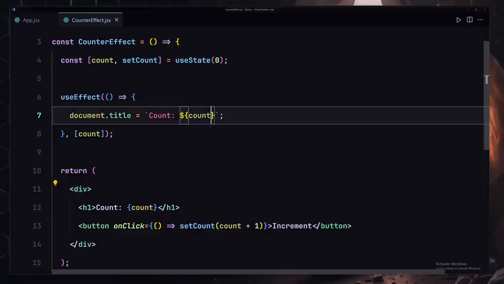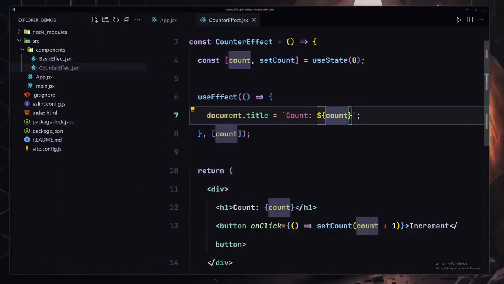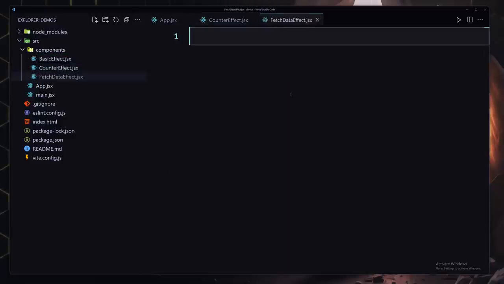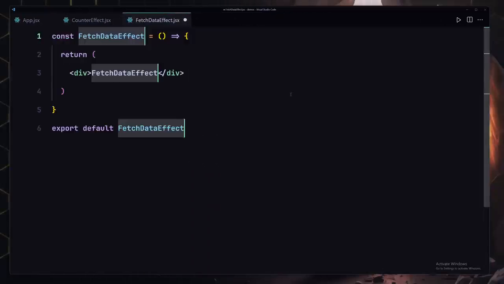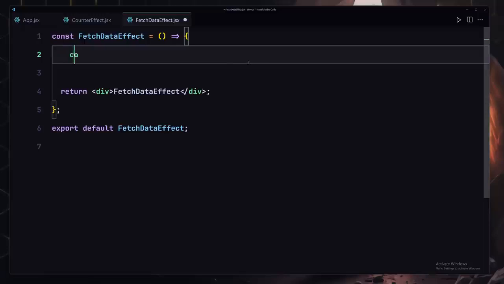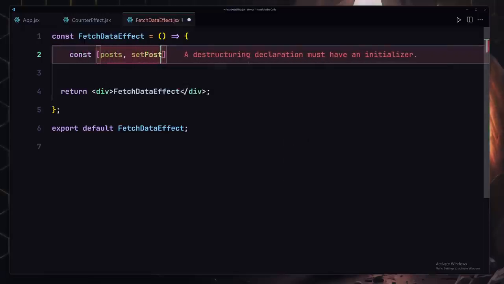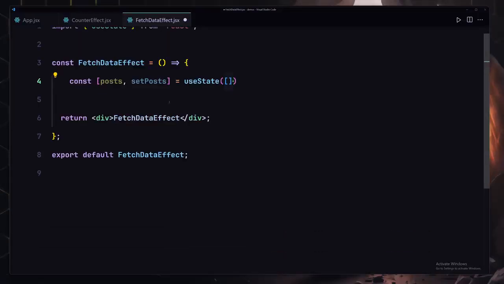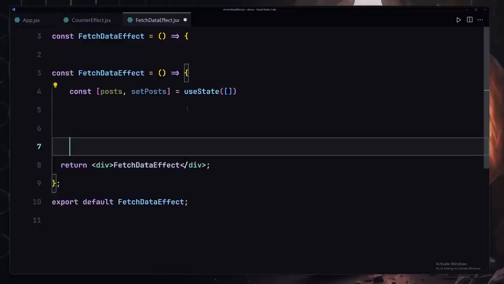Now for the third challenge, we have to create our fetch data component. I'll name it FetchDataEffect.jsx, and let me use my RAFC inside there. Let's create our state so that we can store our data inside there. I'll use post and setPost, equal to useState, and we're going to provide an empty array just for holding our data. Now we are going to be performing the side effects.